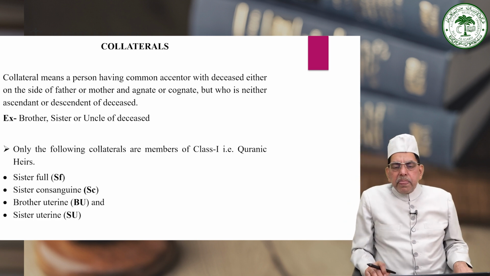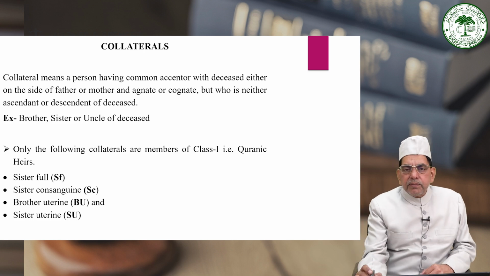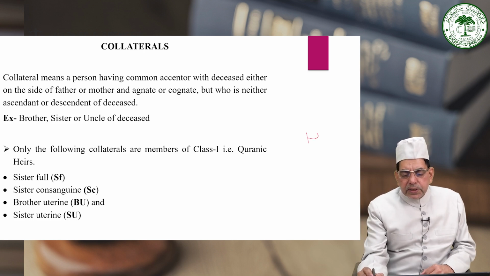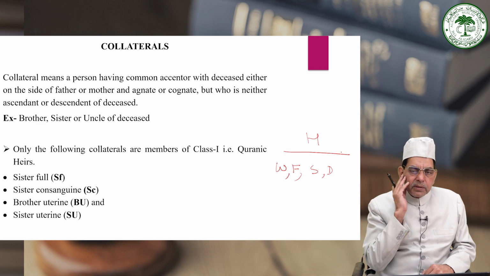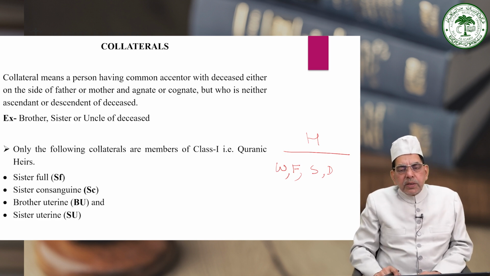Therefore, I told that, say for example, suppose H dies leaving behind his widow, the father of the deceased, a son of the deceased, a daughter of the deceased, and brothers and sisters of all descriptions, maybe full brother, consanguine brother, consanguine sister, uterine brother and uterine sister.